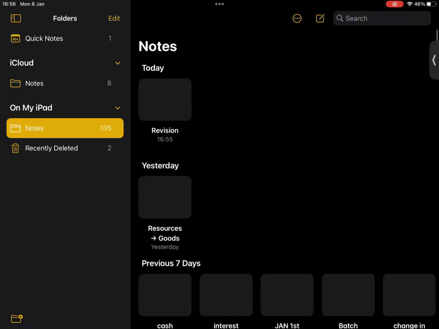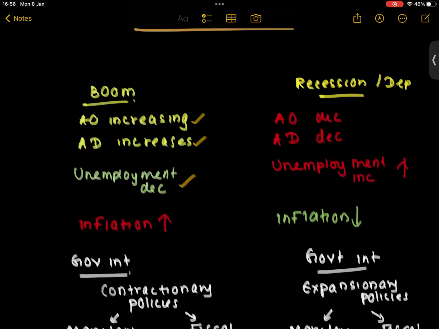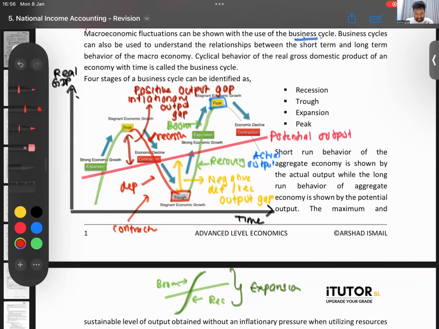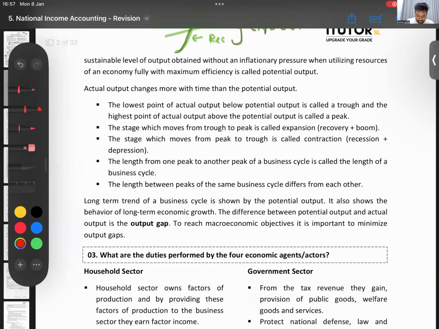Oops. We'll go back to our tute. Okay. So that is about the business cycle itself. I am not going to read this note here. You all can read it; whatever I explained is only in this note. These bullet points are everything that I have already explained. My screen is loading a little slow.